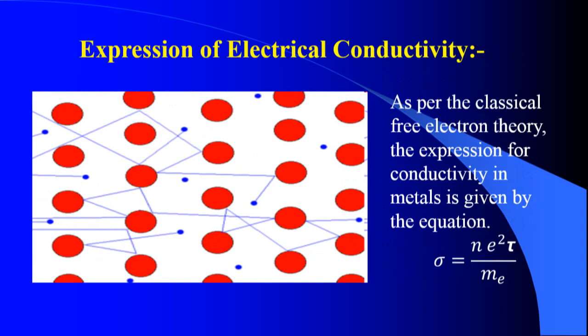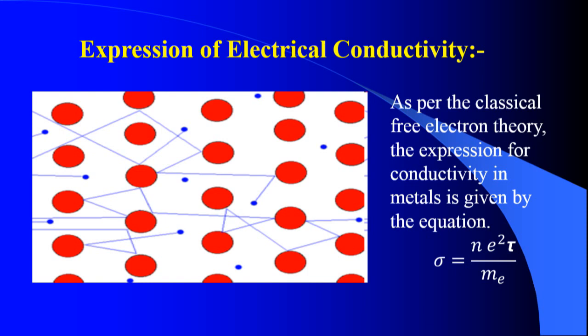Next is the expression for electrical conductivity in the case of classical free electron theory. The main assumption is that all metals consist of loosely bound valence electrons. These can move freely from one atom to another, hence they are called free electrons.